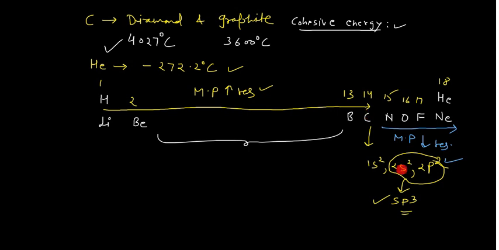Why? Because it has 4 valence electrons, while in the case of boron, if you write the electronic configuration of boron, what will it give you? Boron is 5. So you will have 1s2, 2s2 and 2p1. So only 3 electrons are there.